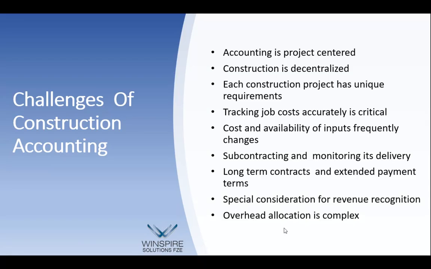Each construction project has some unique requirements. Obviously, there will be variation claims, reduction in scope, increase in scope. All this will have to be considered, and your budgets have to be altered. Every time a budget is revised, it has to go through a proper workflow approval so that it is handled and captured. Tracking the job cost accurately is critical. When we say job cost, we talk about personnel cost, travel cost, transportation costs, etc. This is important because project-wise or job-wise, you need to know the profitability. You need to know where you're going, right?